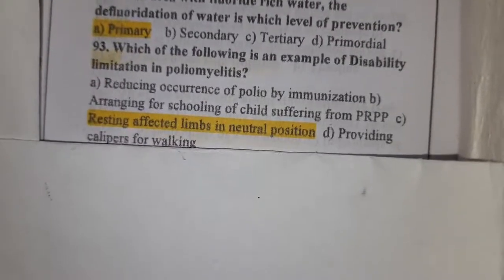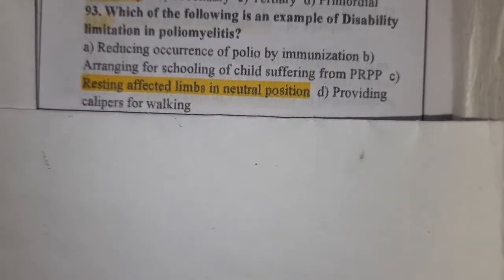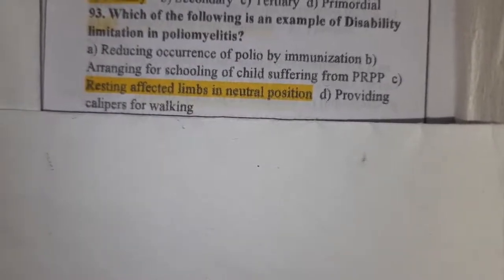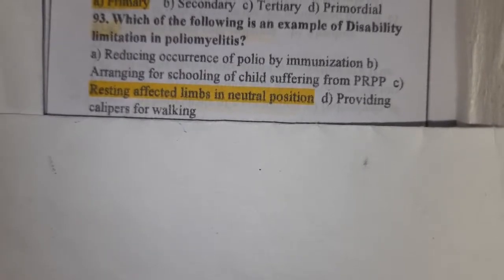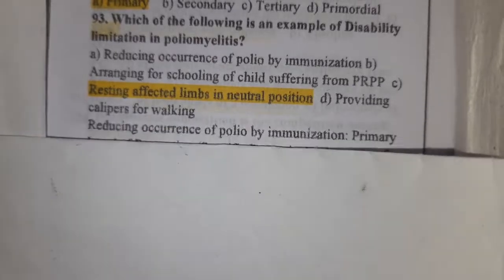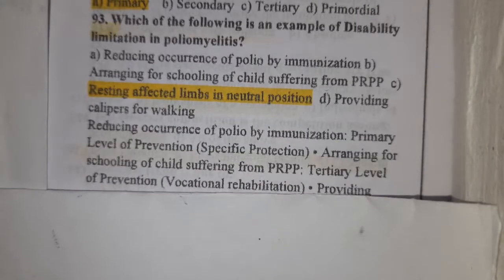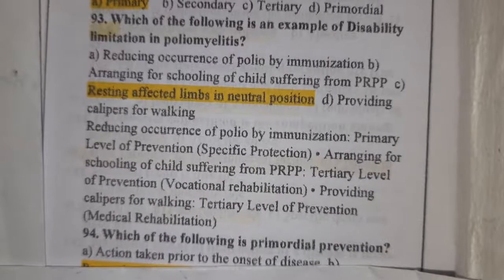Next question. Which of the following is an example of disability limitation in poliomyelitis? Resting affected limbs in neutral position indicates disability limitation in poliomyelitis. Right.